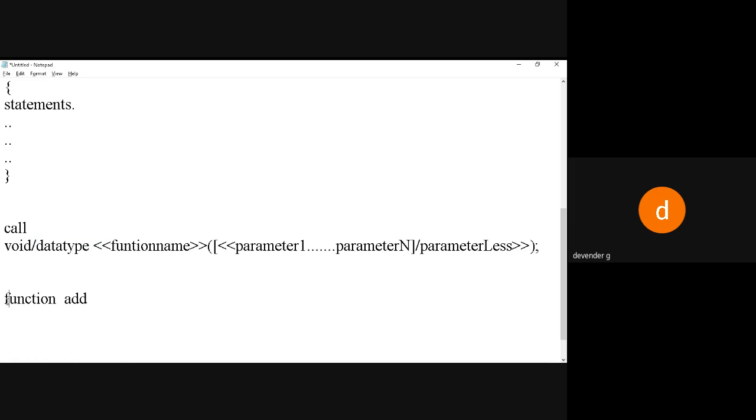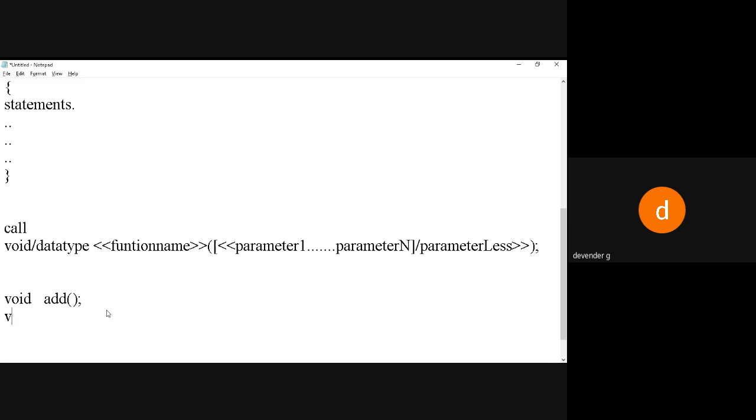Here I'll say void function, and the name of the function is add. As I said, it is void or data type followed by the function name. So here I'm using void and the function name, and as I told, I can write the prototype like this. This is parameterless, meaning it is not accepting anything.